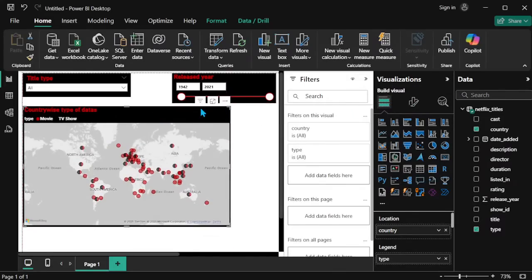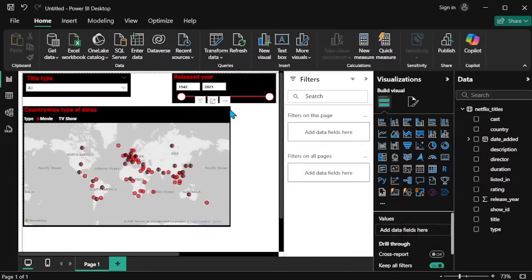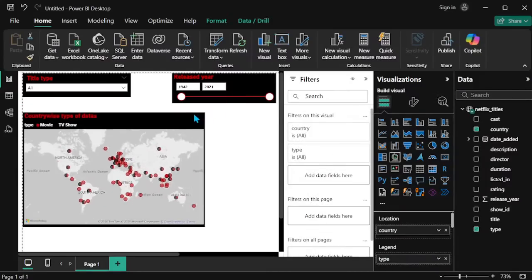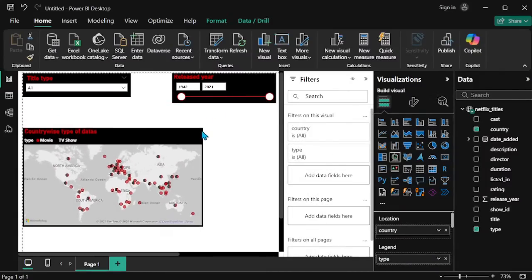Okay, so now I am adjusting the size of this. Adjusting the size.